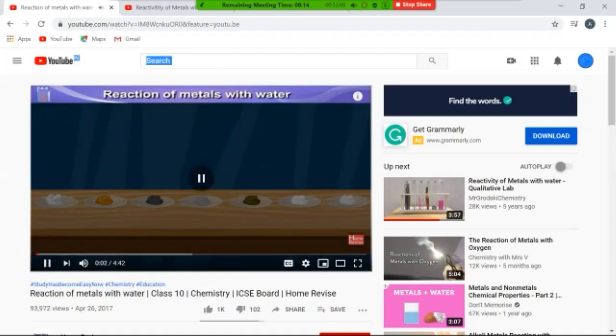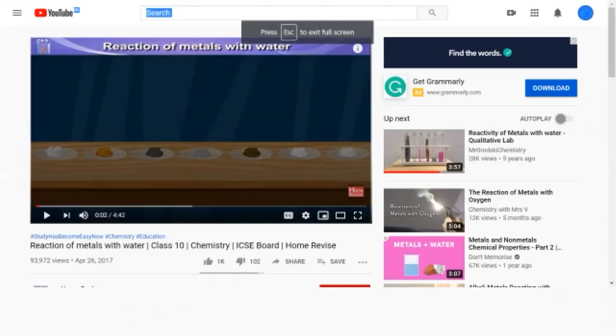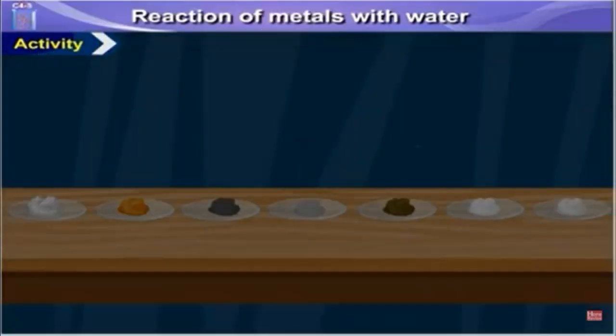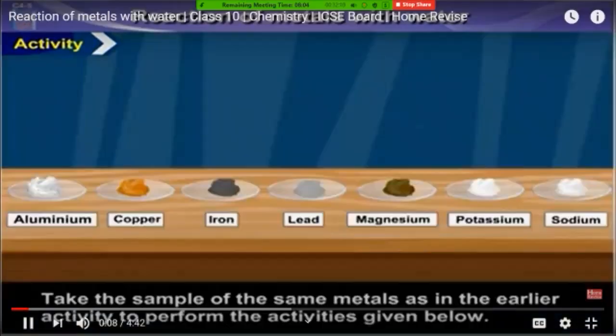Reaction of metals with water. Activity. Take the sample of the same metals as in the earlier activity, to perform the activities given here.